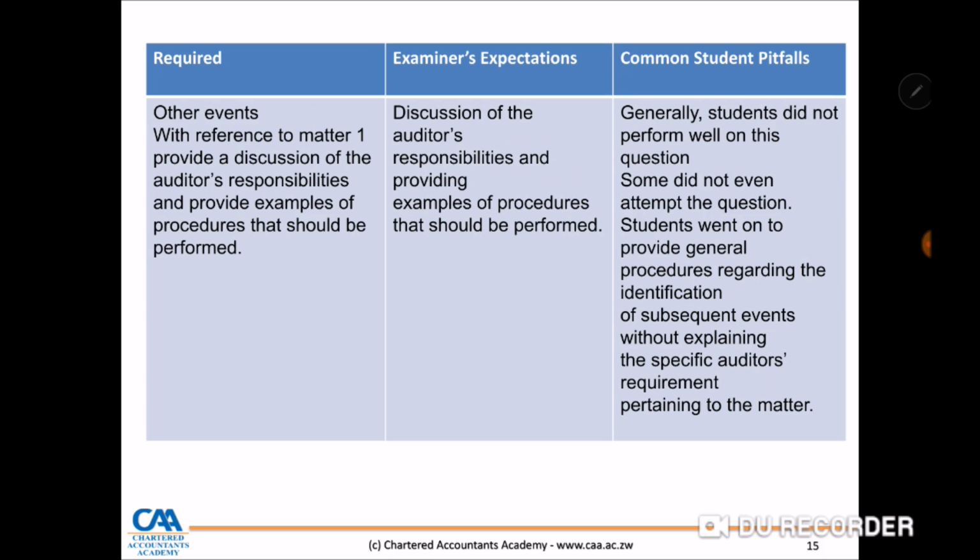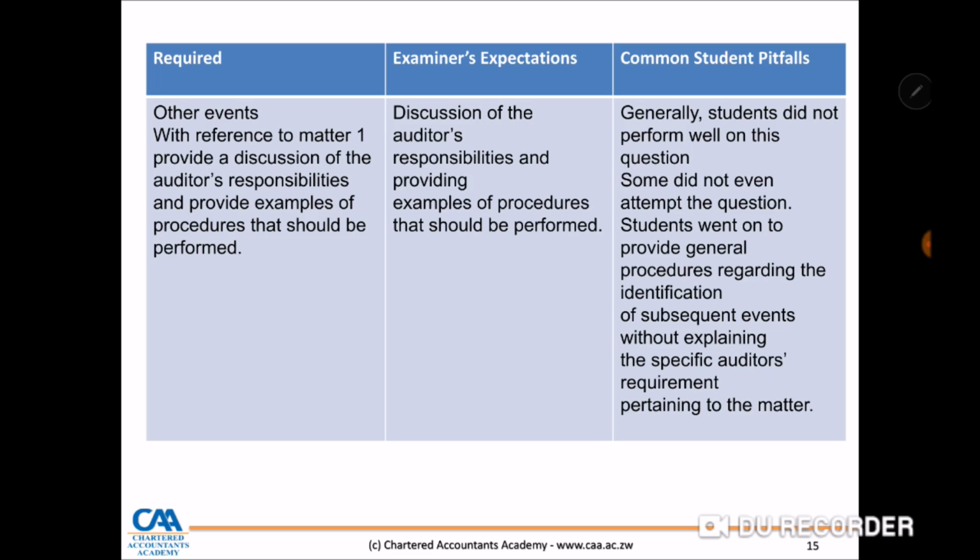Then there was another required: other events with reference to Matter 1, provide a discussion of the auditor's responsibilities and provide examples of procedures that should be performed. What was required? A discussion of the auditor's responsibility and providing examples of procedures that should be performed. What happened? Generally, students did not perform well on this question. Some did not even attempt the question. Students went on to provide general procedures regarding the identification of subsequent events without explaining the specific auditor's requirement pertaining to the matter. You are given another event.